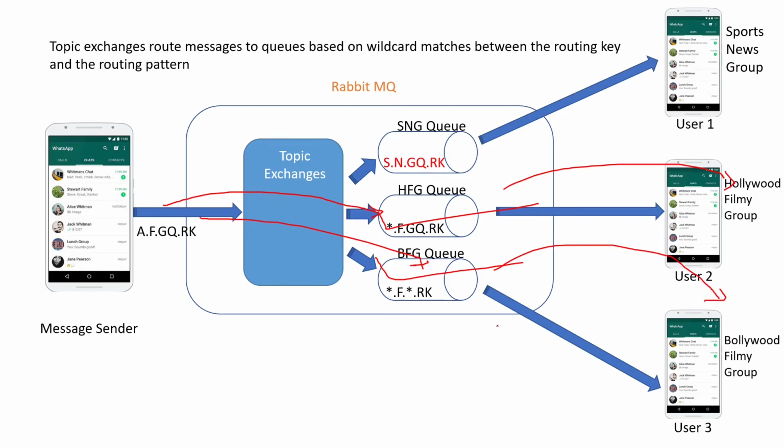Okay, so now a message will be delivered to the topic exchange along with the routing key or the unique key. As the pattern which we have defined for the queues matches this routing key, it will be copied and delivered to the respective queues and the respective groups. This is called topic exchange.